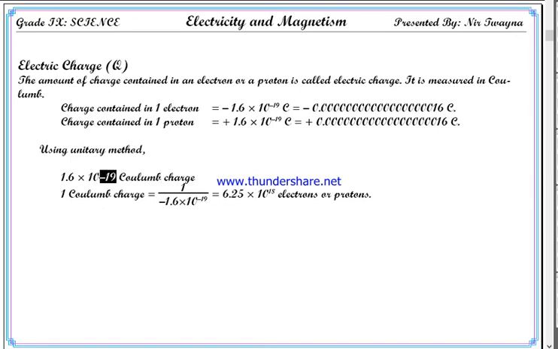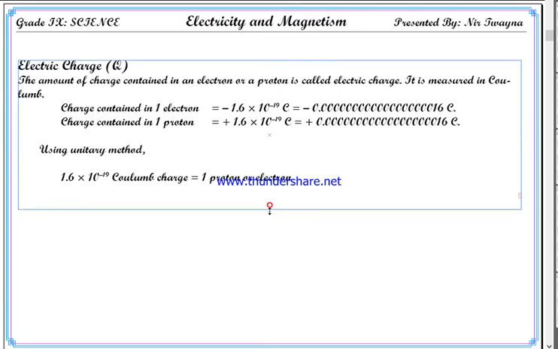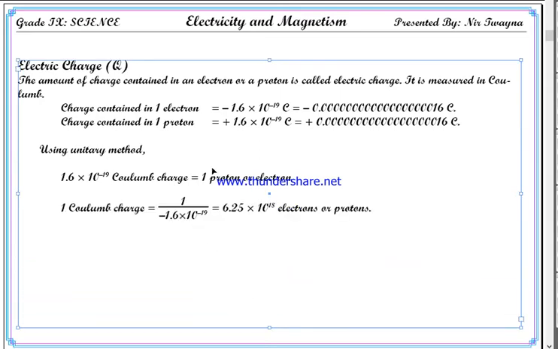Let me put it in superscript. See, this is the known information, the information known to you.